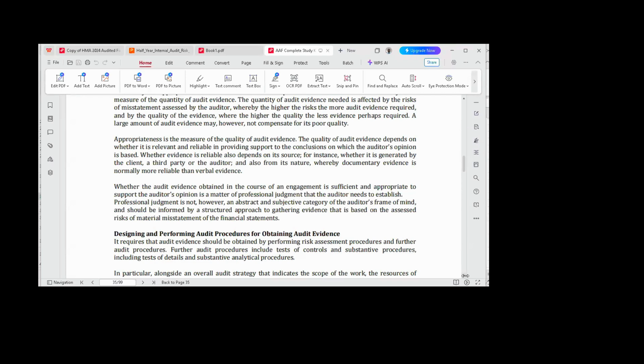Okay? These are the two tests. Test of controls and test of detailed transactions.